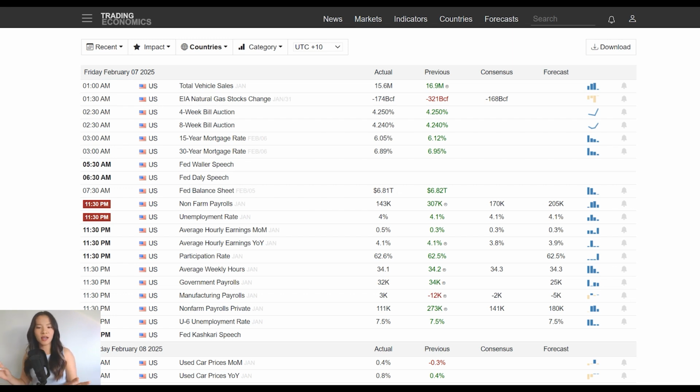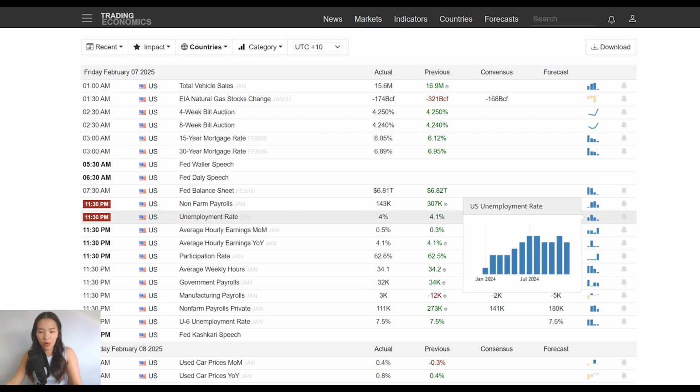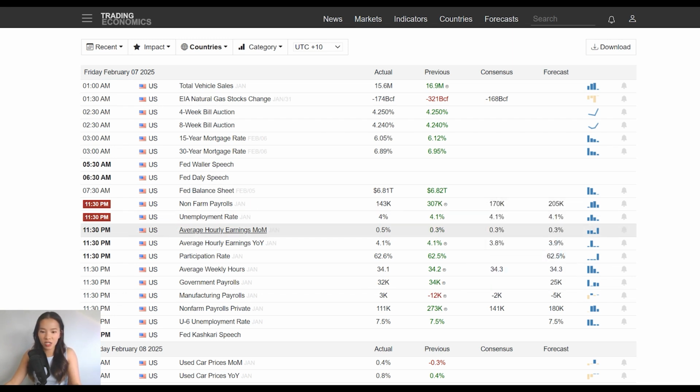However, alongside NFP, that unemployment and our average hourly earnings data was the opposite. So it was a little bit more bearish. We had unemployment rate dropping below forecast by 0.1%. And then we have the average hourly earnings increasing by 0.5% as opposed to the expected 0.3%. So we have a large proportion more of wage inflation as opposed to what we expected. So both those bits of data tell us essentially that, again, there is a lower chance of seeing rate cuts in the future or in the close future.